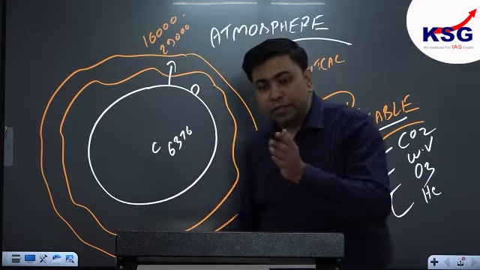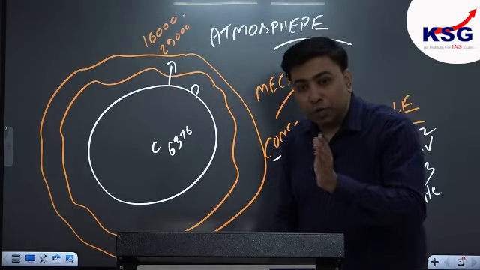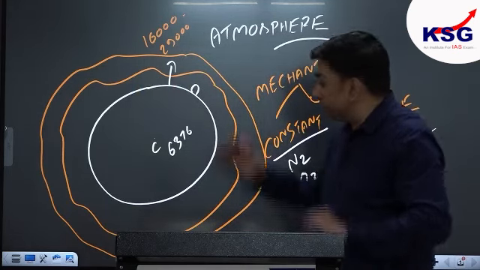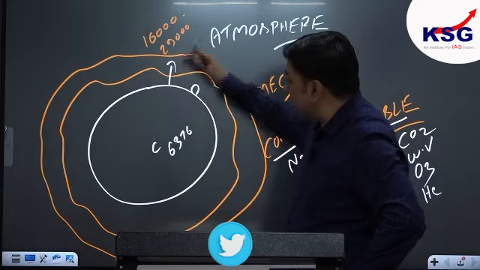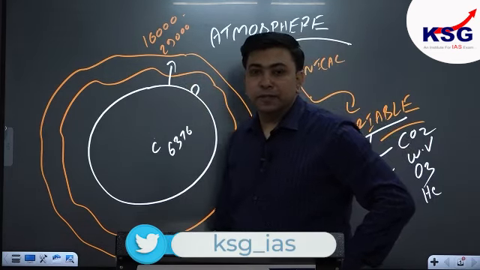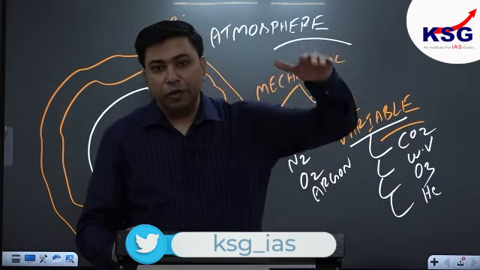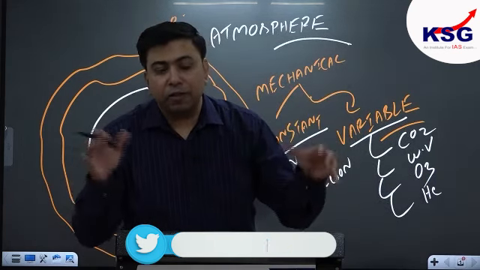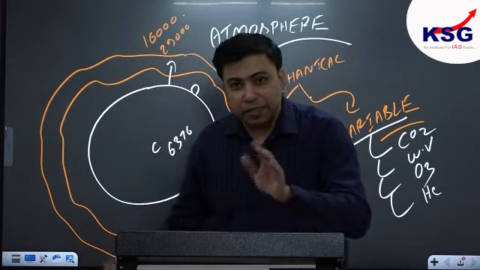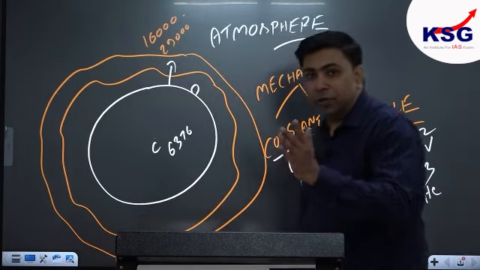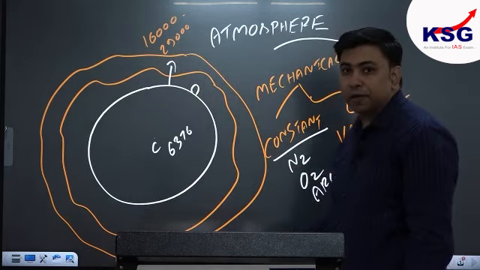So constant gases are those whose proportion or ratio to the total volume of atmosphere remain constant, okay, with height and of course with areas. I mean their proportion or ratio does not change with height and over different surfaces of earth, we can say. And then such gases are called as constant gas. There are three constant gases: nitrogen, oxygen, and argon.